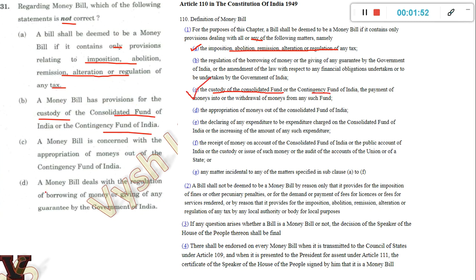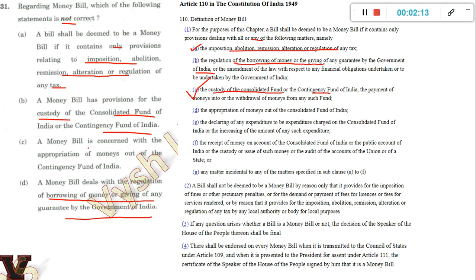Now we'll do the fourth one first. A money bill deals with the regulation of borrowing of money or giving of any guarantee by the government of India. It's written here, regulation of the borrowing of money or giving of any guarantee by the government of India. So they have taken A, B, C itself, the first 3, even though there are many other clauses also. So A, B, C are true.